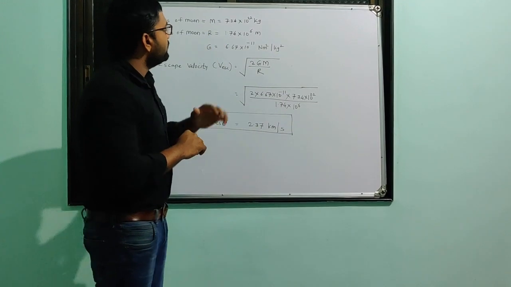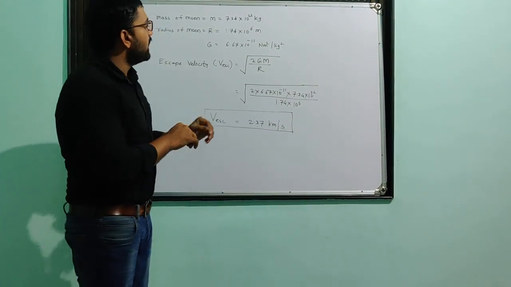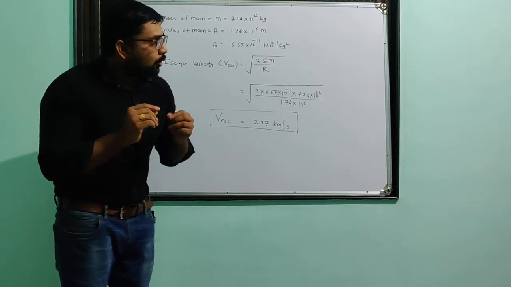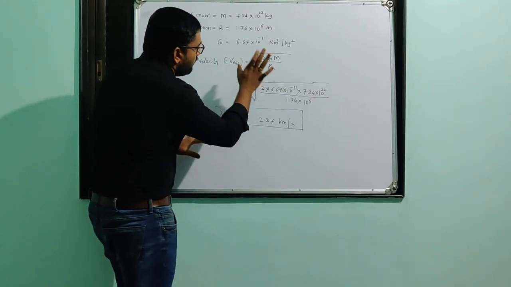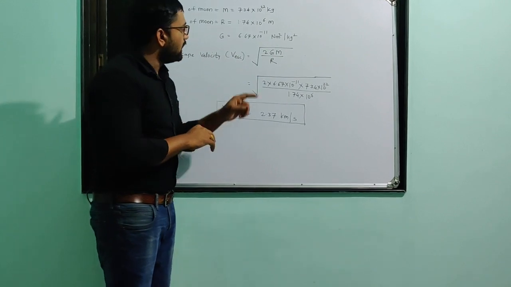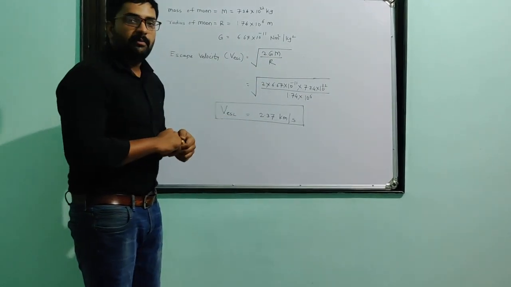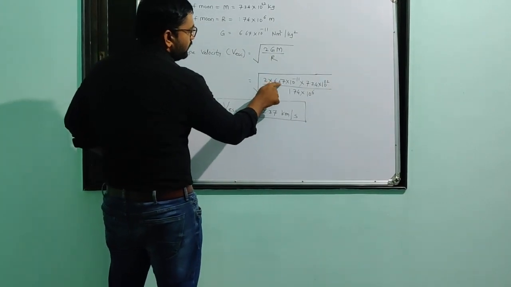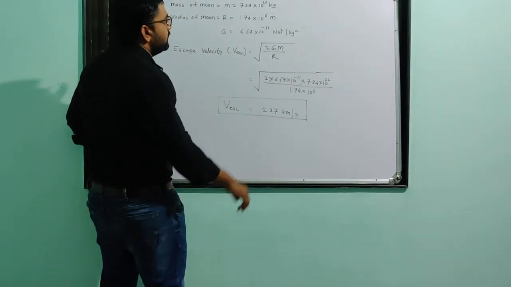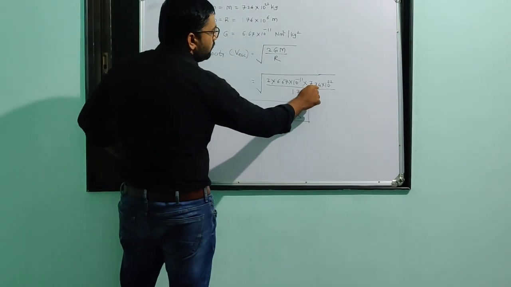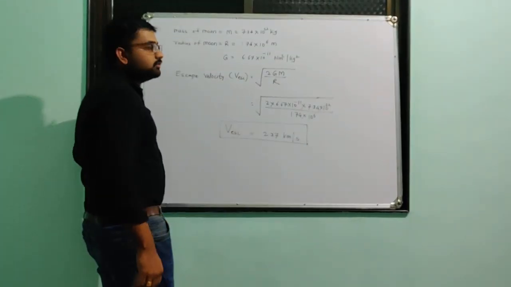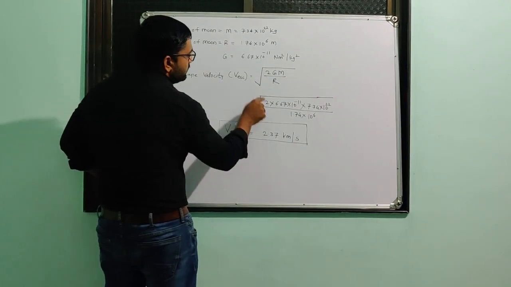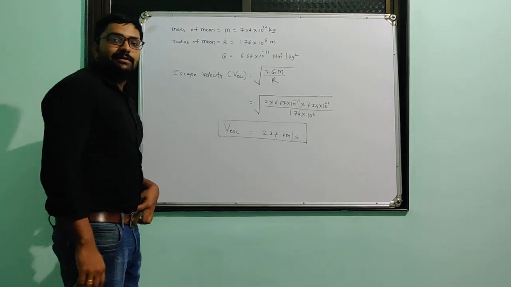It is 6.67 into 10 raised to minus 11 Newton meter square per kilogram square. Okay, only we have to put all these values in this formula, under root of 2GM divided by R. If you put all those values, 2 into G 6.67 into 10 raised to minus 11 and mass of the moon M 7.34 into 10 raised to 22 divided by R, radius 1.74 into 10 raised to 6.